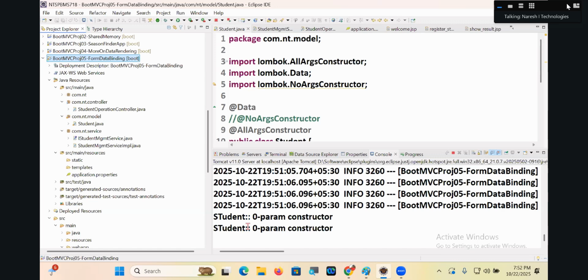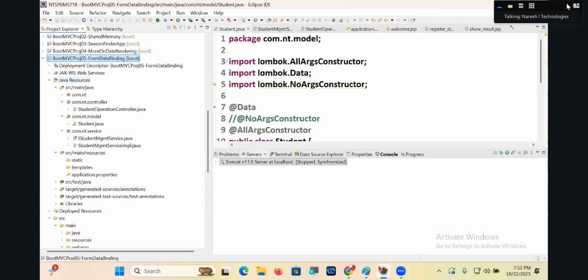That means this model class object is created and kept in shared memory as a model attribute. Clear, guys? Got the clarity? Yeah, this is about the whole mechanism. This is what we need to understand about this whole process.